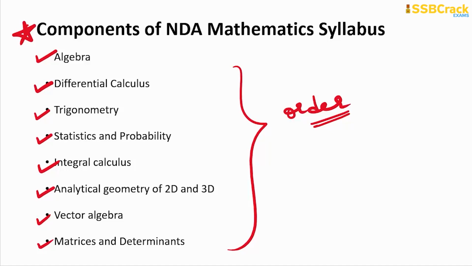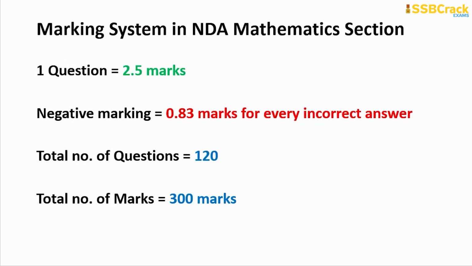Alright, so we will first recall the marking system followed in the NDA mathematics section. One question in the NDA mathematics section is of 2.5 marks, and there is negative marking as well. You must note that you shouldn't mark an answer where you are not sure. It is better to leave it rather than attempt it.